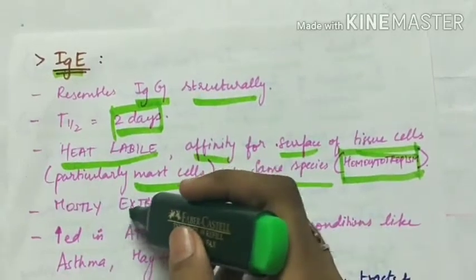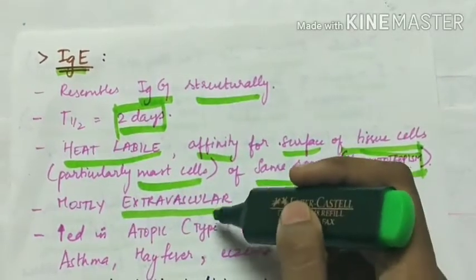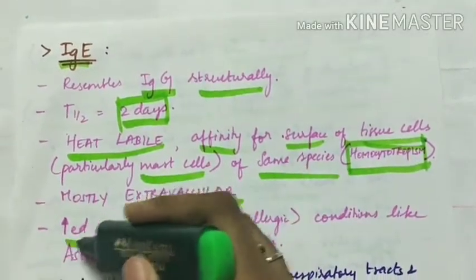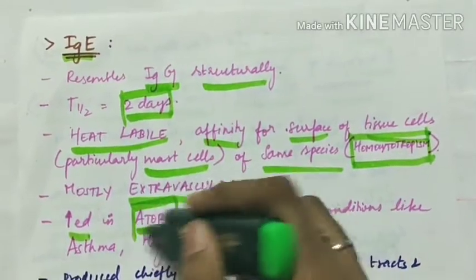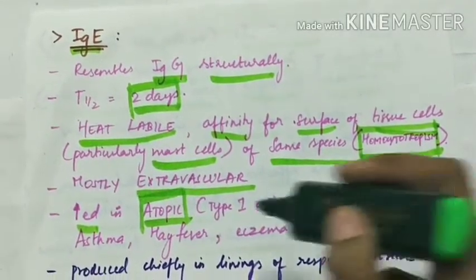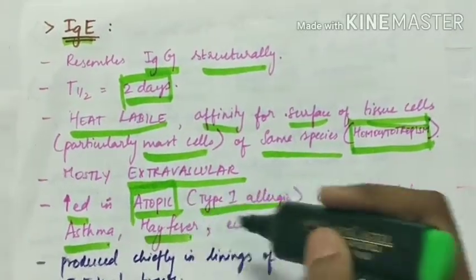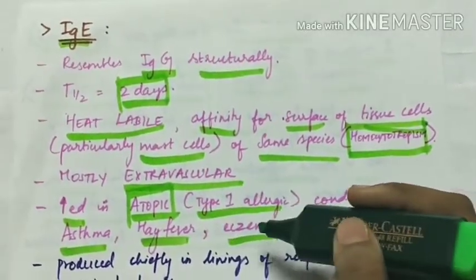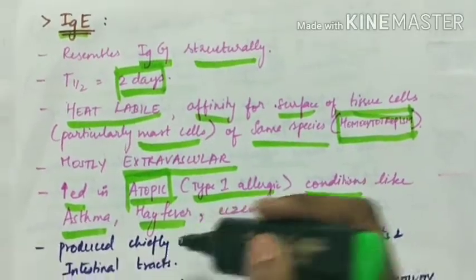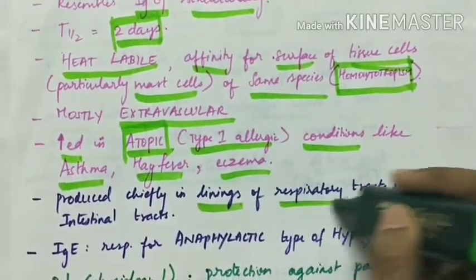IgE is mostly extravascular and its levels are increased in atopic conditions, which are type 1 allergy conditions like asthma, hay fever and eczema. IgE is produced chiefly in the linings of the respiratory and intestinal tracts.